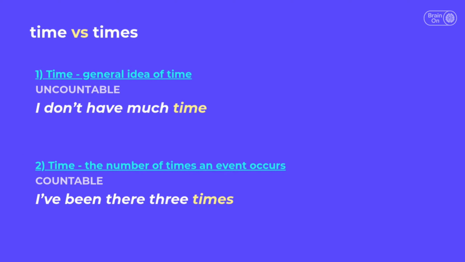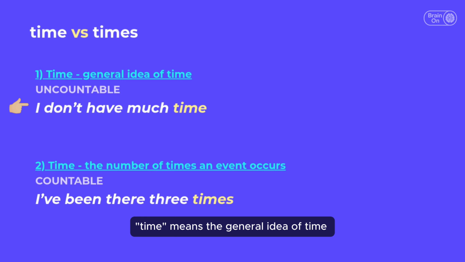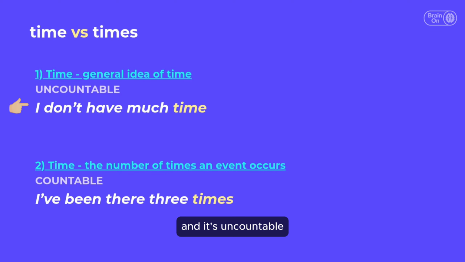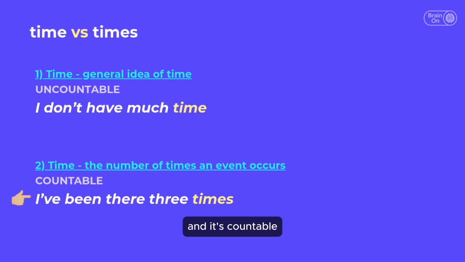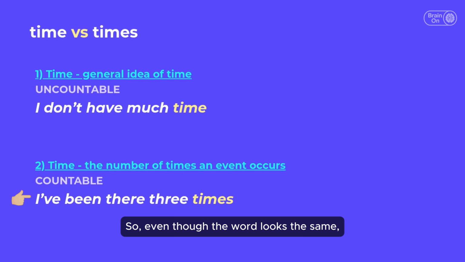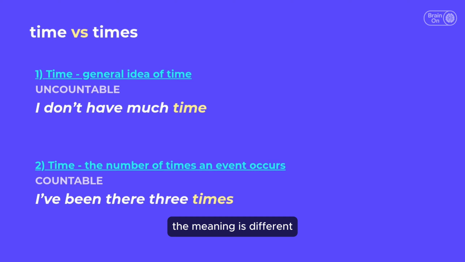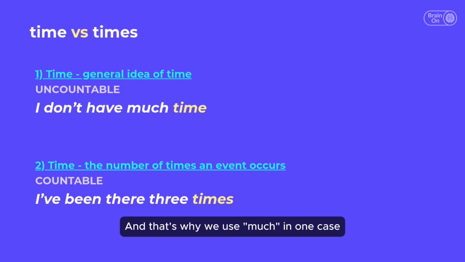Let's compare. I don't have much time. Here, time means the general idea of time, and it's uncountable. I've been there 3 times. Here, times means the number of occurrences, and it's countable. So, even though the word looks the same, the meaning is different, and that's why we use much in one case and many in the other.